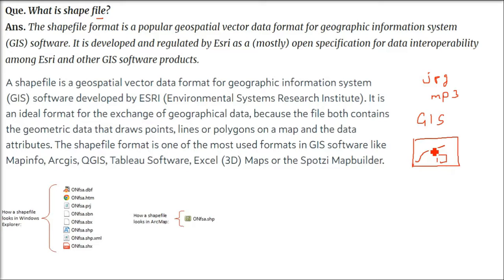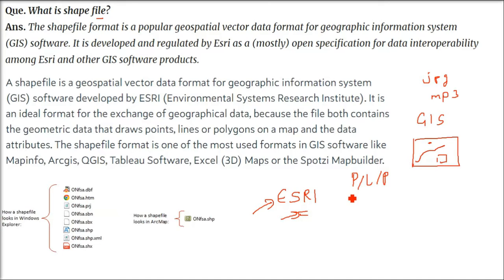Whenever you see, say, a road or a well and a house, these are vectors: point, line, polygon. So this is a format, and we put this point, line, polygon on a map, because we're showing the different aspects of Earth with certain figures. Shapefile is a very popular format made by ESRI, the Environmental System Research Institute, and it is a geospatial vector data format for GIS software. It is a very ideal format, and it became so popular.